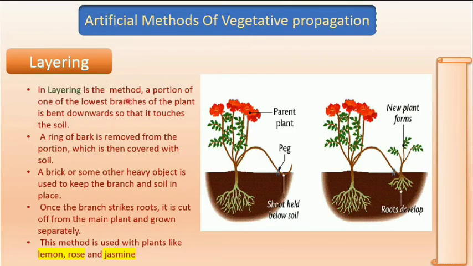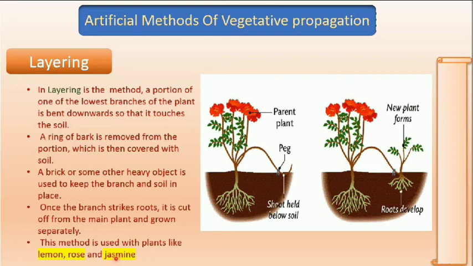Layering, another very important method. In this method, we take the lowest branch of the plant and bend it towards the soil. When it touches the soil, we remove a ring of bark from this part, and keep a heavy thing on it so that it cannot move from its place. After some time, we see the roots have originated from this part. Whenever the root and new plant originate, we cut or detach this plant from the parent plant. In this way, a new plant has grown from the old one.